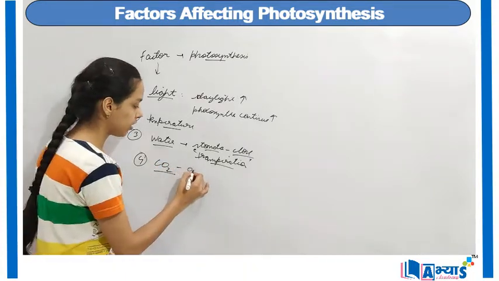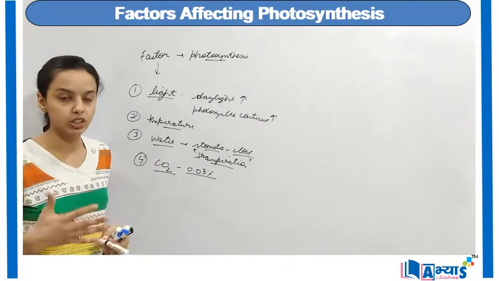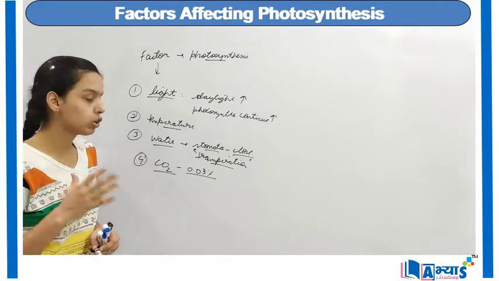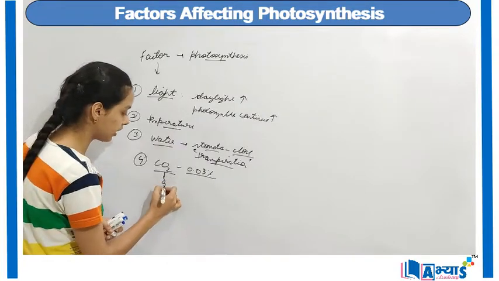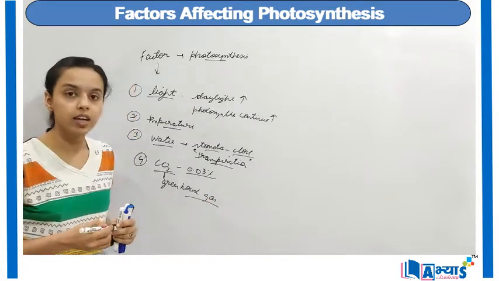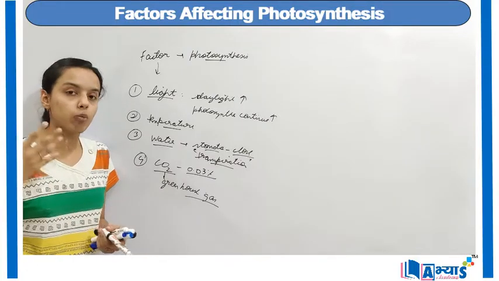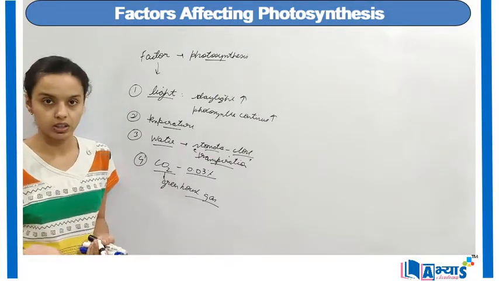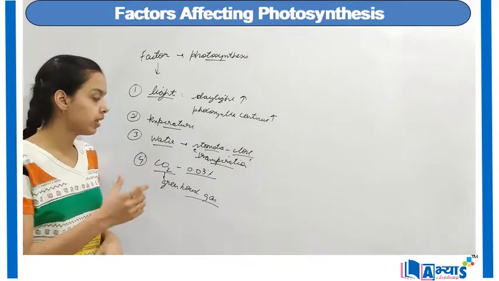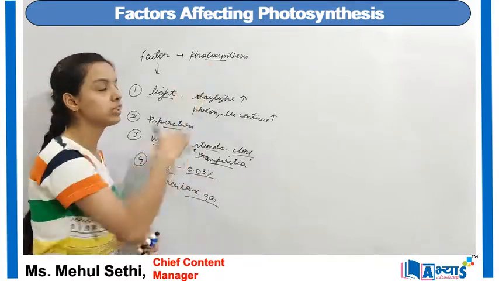As we know, in the atmosphere we have 0.03% of carbon dioxide, and when the carbon dioxide percentage increases in the environment, the photosynthesis process also increases. But we should know that carbon dioxide is a greenhouse gas. By the word greenhouse gas we mean that it increases the global temperatures of the earth, and whenever there is global temperature increase, that is actually a pollutant for the earth. So we should reduce the carbon dioxide emissions as far as possible, but we should know that whenever the percentage of this gas increases in the environment, the process of photosynthesis also increases.